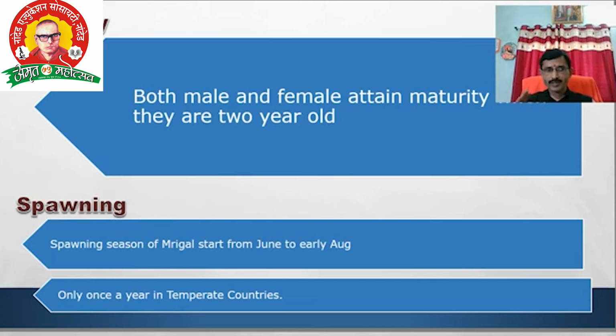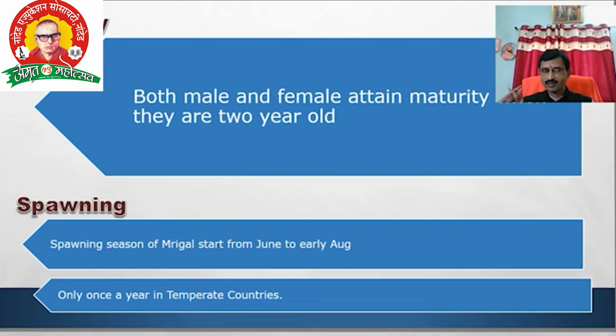The spawning season of mrigal starts from June to early August. Generally, for the Indian major carps, the breeding season is from the second week of June up to the first week of September, or the end of August. This is the breeding season: June, July, August, September. But for mrigal, the spawning season starts from June to early August.